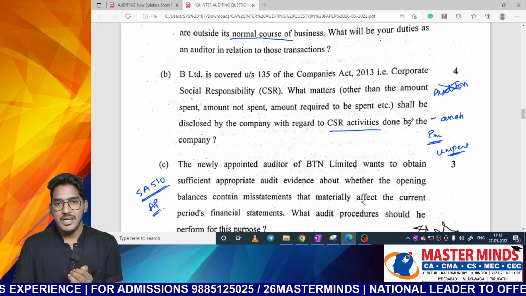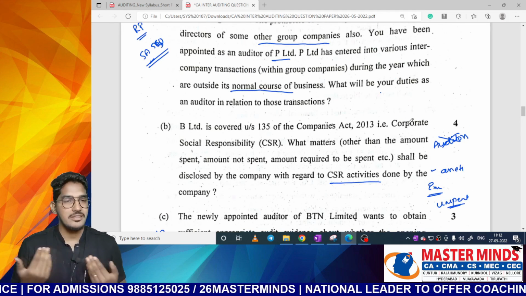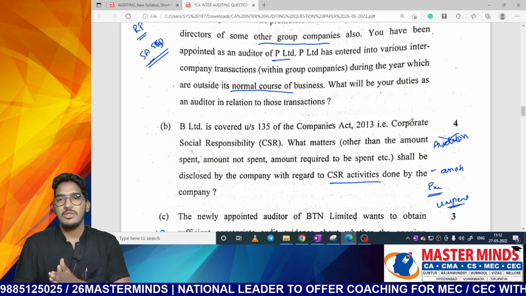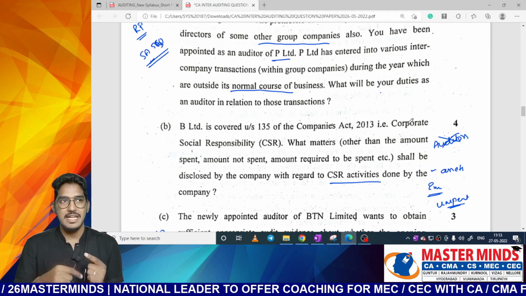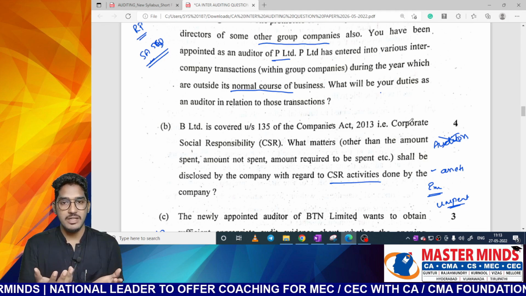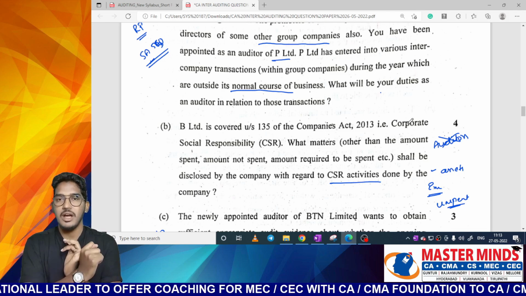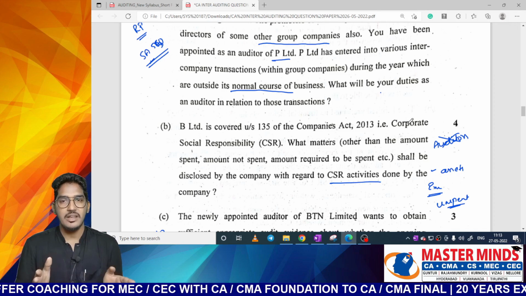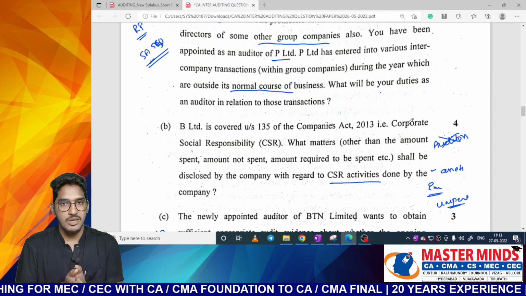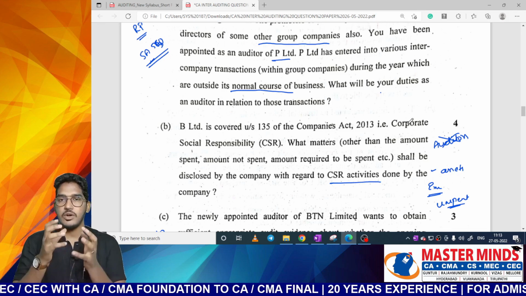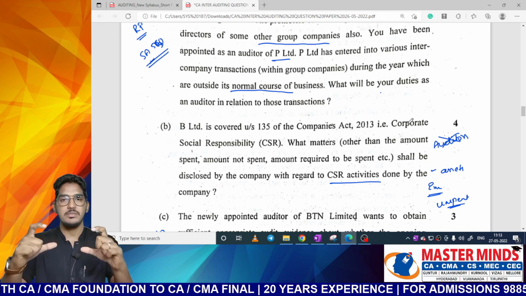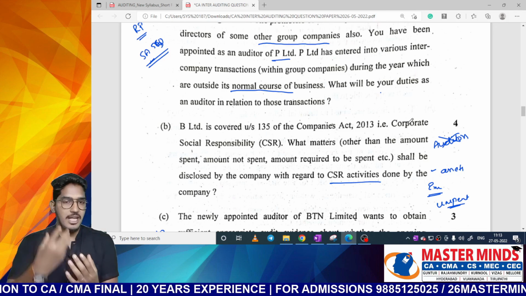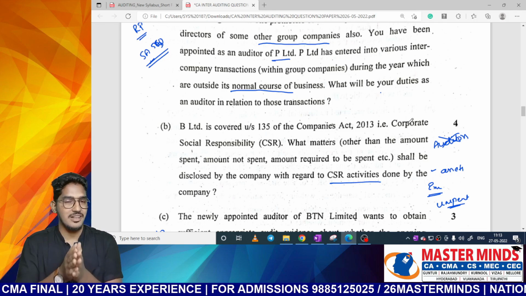If you observe this entire question paper, almost 90% of the content is there in our material. But the way of questioning is different, that's the only thing. And how will we be able to understand if the question has been asked in an indirect manner? If you have conceptual clarity, which we focus on more in our classes. So just reading the material, mugging up the material, is not a great thing. Whether the content is there in the material or not is not a great thing. But it is the understanding of the concept. If the same concept, instead of being asked directly, is posed as a scenario-based question, how will you be able to answer it? That is the great thing here.